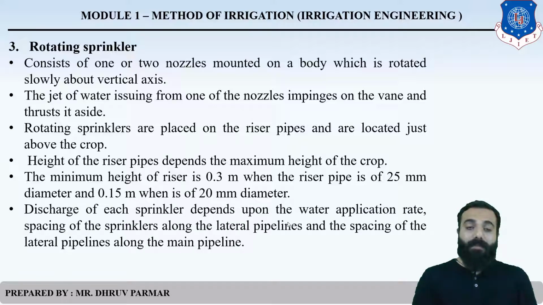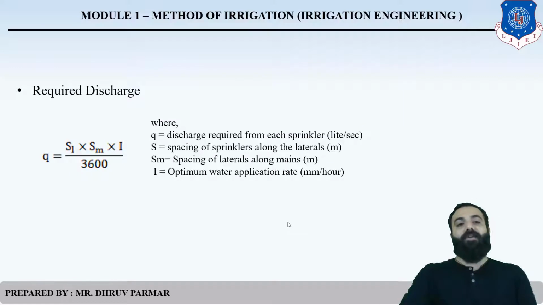So the discharge of each sprinkler depends on the application rate and the spacing of the sprinkler along the lateral pipeline and the spacing of the main pipeline. Clear? So this is the formula to find the required discharge. Please remember that Q is equal to SL into SM into I divided by 3600. So what is the Q? It means the discharge required for the sprinkler.